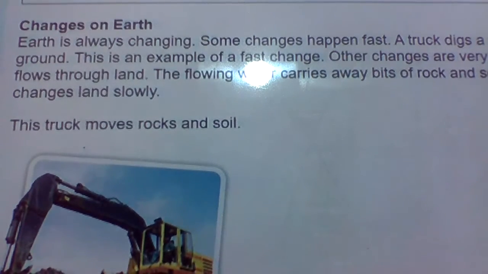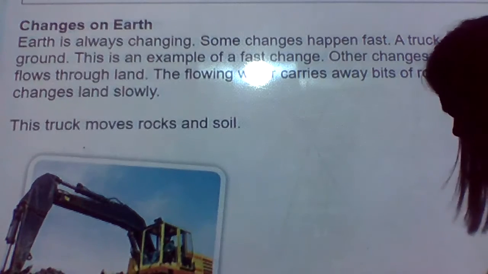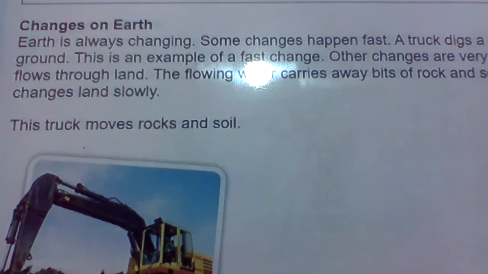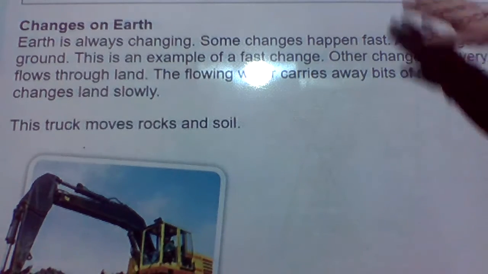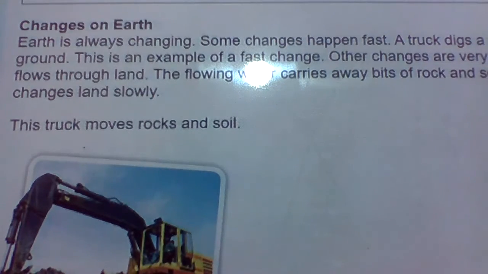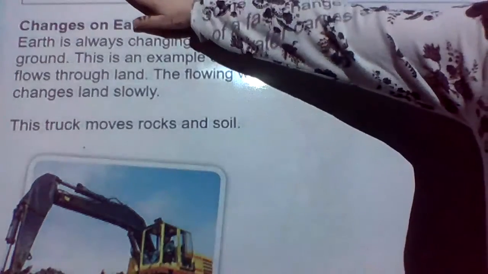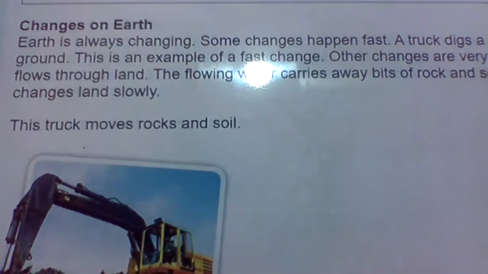Welcome to science. I am on page 139 in your book, and we're going to talk about ways that the earth changes. In this unit, you're going to know some fast and slow ways earth changes, especially the words weathering and erosion. So those are the words we're going to be looking for. Go ahead and follow along with me in your book.